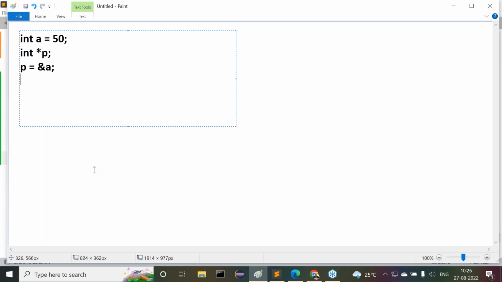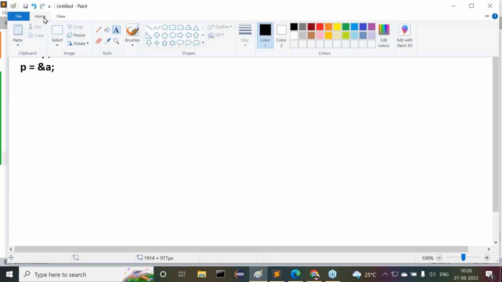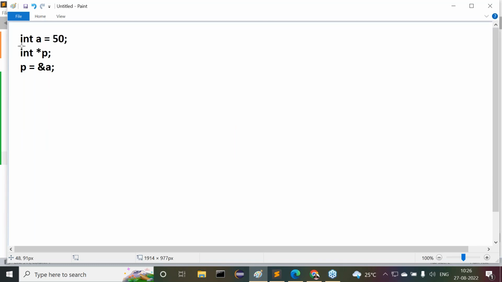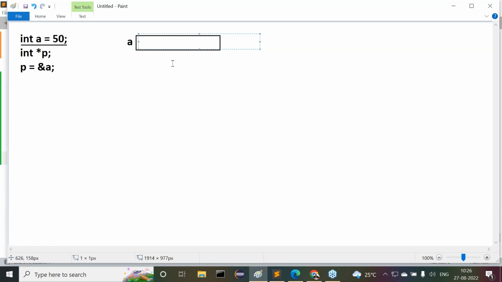What is going to happen when we compile this program? Try to observe this clearly. When the compiler encounters int a is equal to 50, immediately the compiler will assign 2 bytes of memory for an integer in the case of C and C++, where the value 50 will be stored.